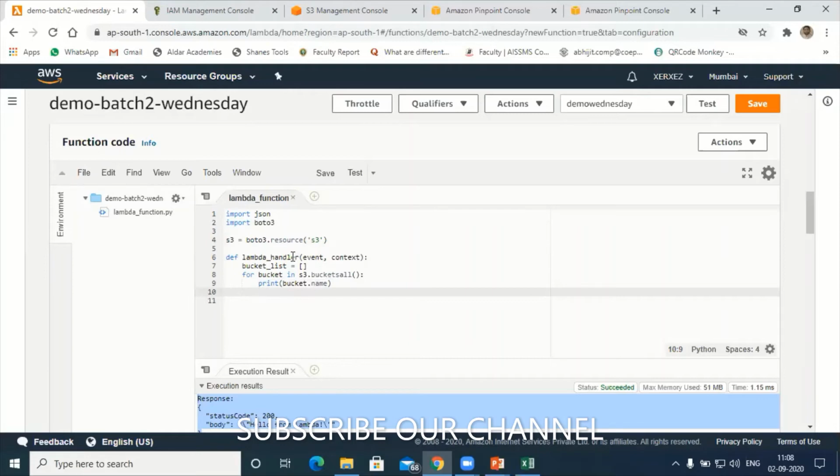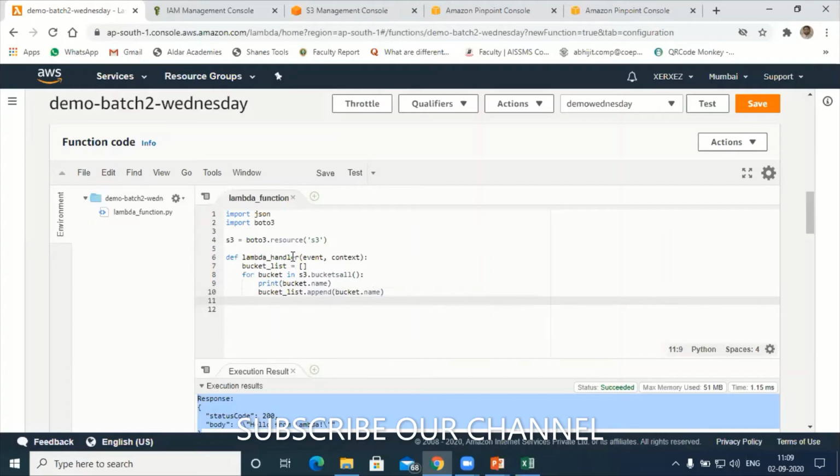So I will use bucket list dot append, an option provided by Boto3. Bucket is an object here, so I append bucket dot name.